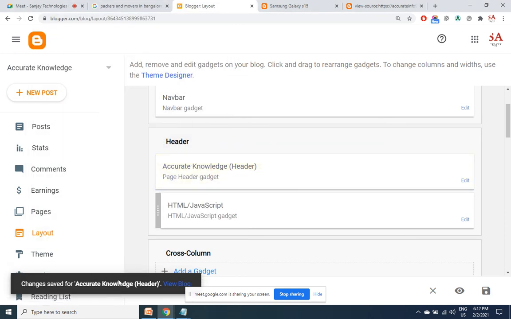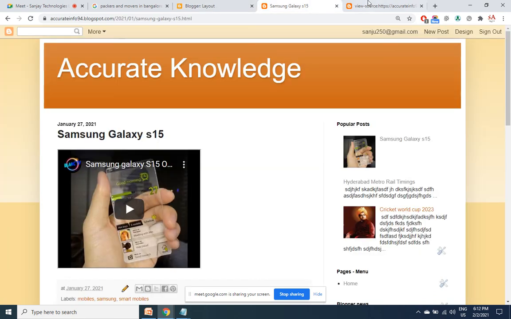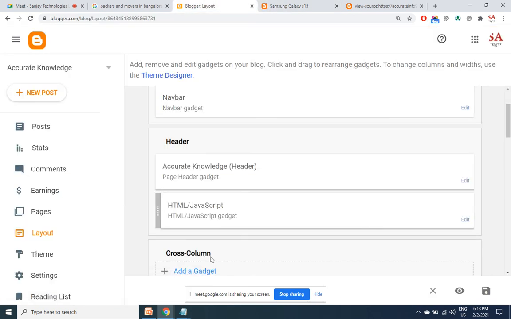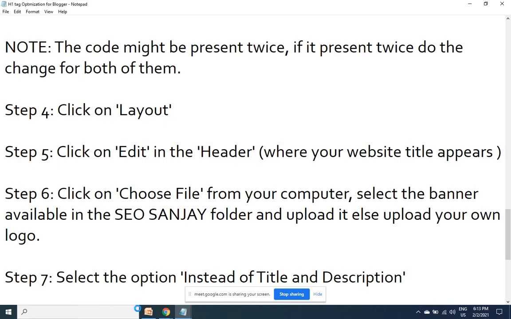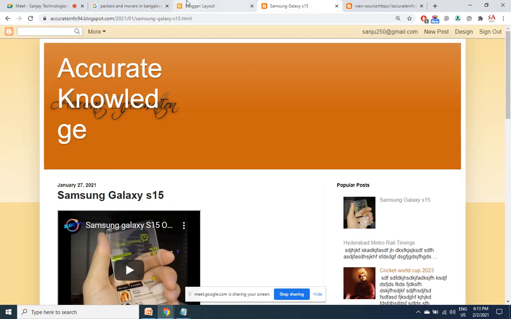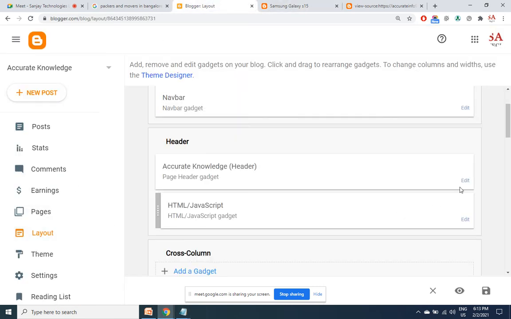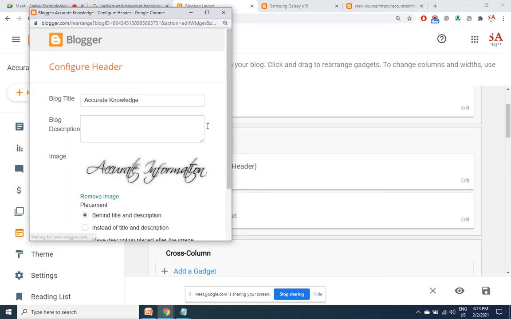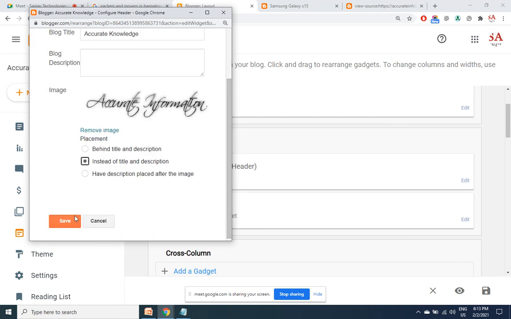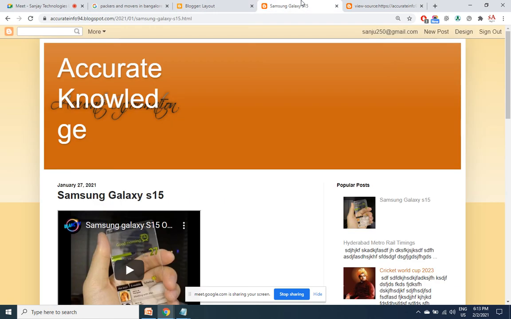Now when I view my blog, I'm getting both of them. So I need to select this option. Select the option instead of title and description. I click on edit again. Instead of title and description, that means I don't want this, I only want this one. Save. Now when I refresh it,